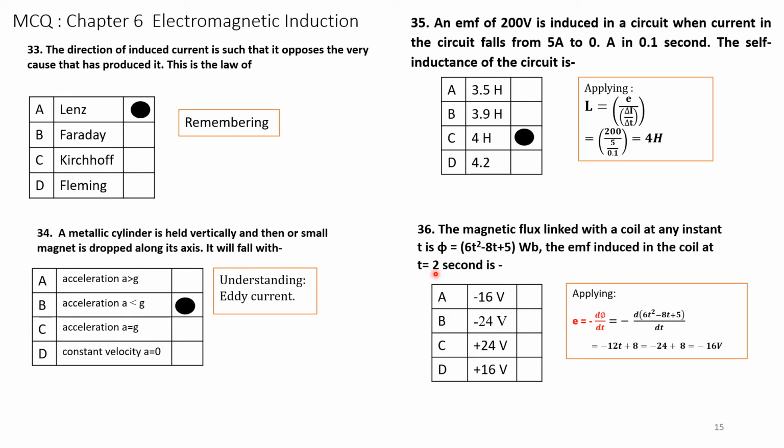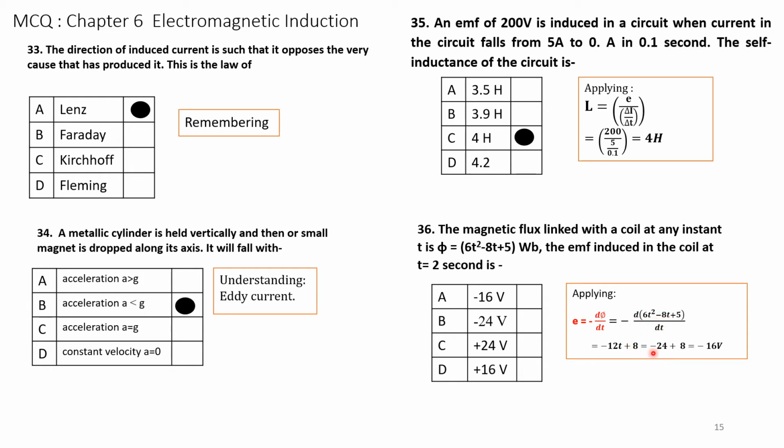We have to put t is equal to 2 seconds. First, we know that induced EMF is minus d phi by dt, the change of flux. We have to find the differential of this. The differential of 6t square is 12t, minus 8t gives 8. So it becomes minus of 12t, plus, minus into minus is plus 8.